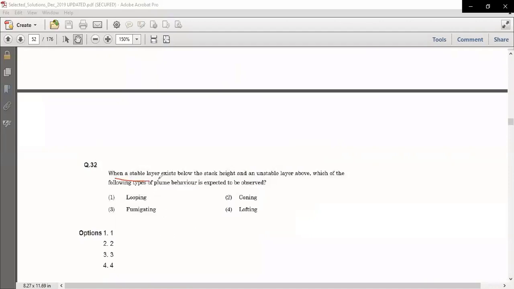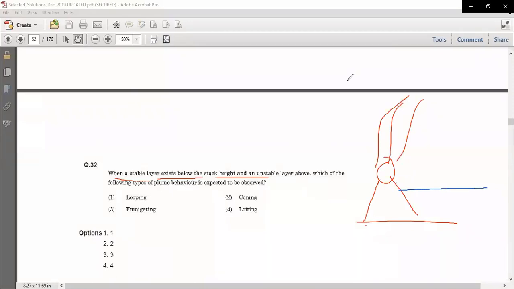So it says that when a stable layer exists below the stack height, right? So it's something like that. Let us suppose this is your chimney, right? And a stable layer exists below the stack height, and you have a stable layer here, right? And an unstable layer above, which of the following types of plume is expected?